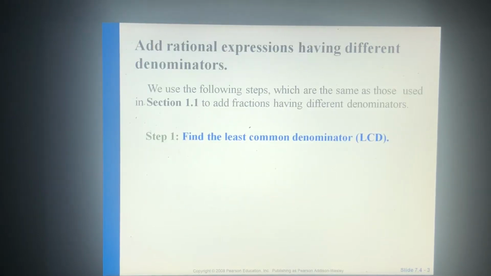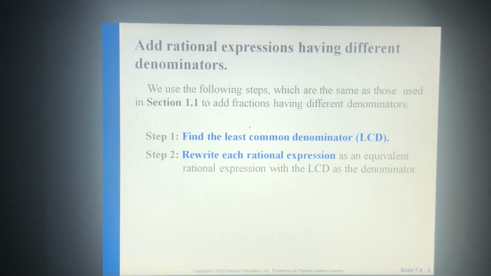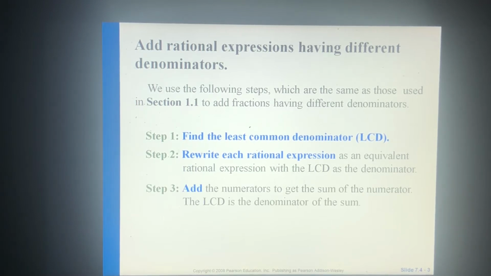Moving forward, if they've got different denominators, that makes things a little bit more complicated. We need to find the least common denominator, or the LCD. Depending on which middle school or whoever taught you, these can vary, either doing it mentally or finding out all the factors and breaking it down. I'll show you that way. Once you find the least common denominator, you rewrite each rational expression with the same denominator. Then you add the numerators and simplify as much as possible.